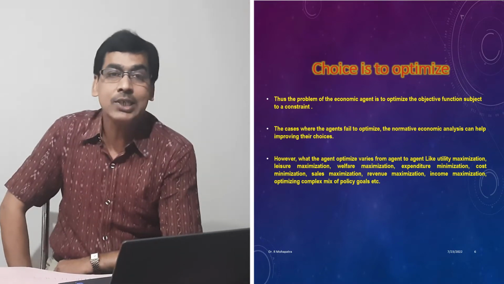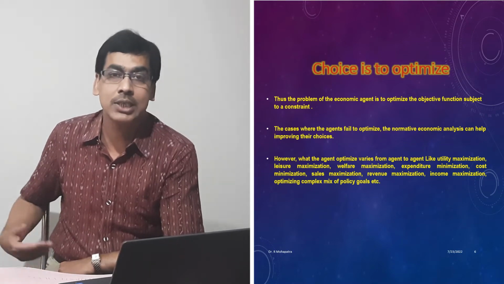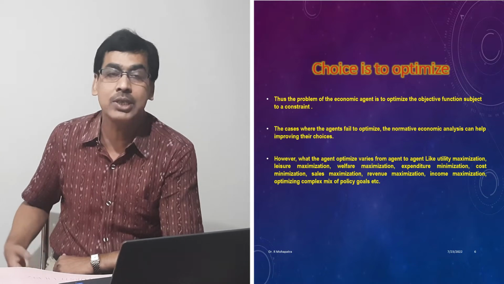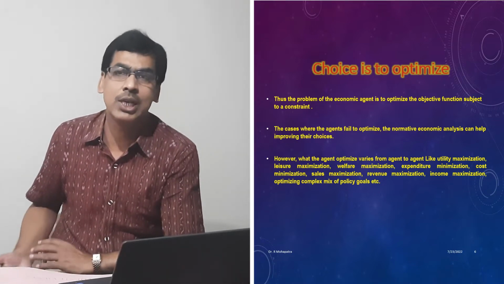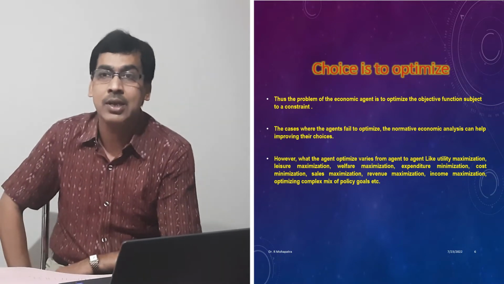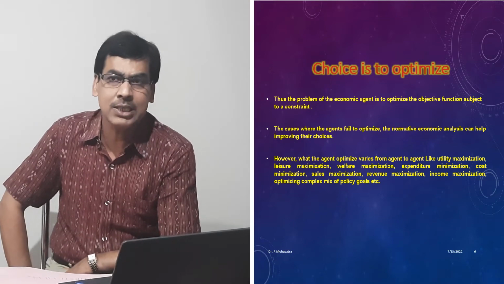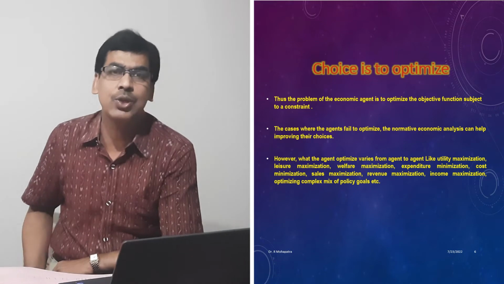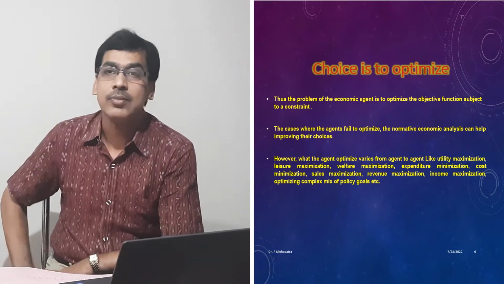That means it is not that every human being, every economic agent, optimizes the same thing in the same intensity, in the same manner, in the same period, in the same location. So there are many things like utility maximization, leisure maximization, welfare maximization, expenditure minimization, cost minimization, sales maximization, so many things, and optimizing the mix of policy goals if it is related to the government as an economic agent.